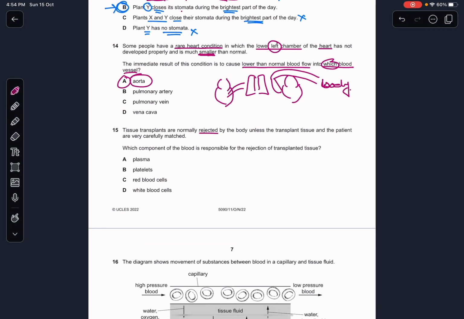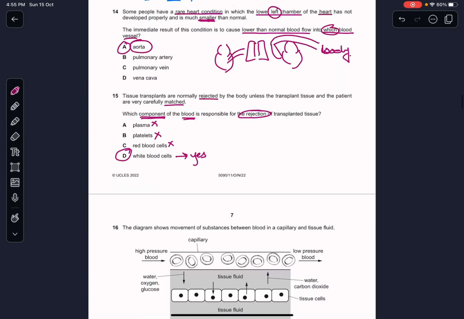Tissue transplants are normally rejected by the body unless the transplant tissue and the patient are very carefully matched. Which component of the blood is responsible for the rejection of the transplanted tissue? Plasma, no. Plasma is the liquid component. Platelets, no. Platelets are what help in clotting. Red blood cells, no. They transport oxygen to the tissues and the whole of the body. White blood cells, yes. White blood cells attack anything foreign that comes into your body, be it any microorganism, virus, bacteria, fungi, or any organ that has been transplanted from another person, because that would also act as a foreign material. So yes, it would be the white blood cells.